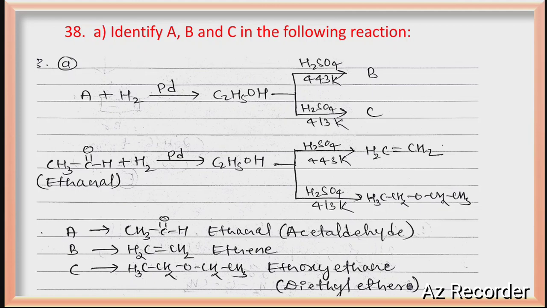And it is a temperature dependent reaction guys. If you apply 443 Kelvin temperature, ethanol will be converted into ethene by dehydration. And if you apply 413 Kelvin temperature, then you will get ether. That is the beauty of this reaction, it is a temperature dependent reaction. So A is acetaldehyde, B is ethene, C is ethoxyethane or diethyl ether, you can call it so.